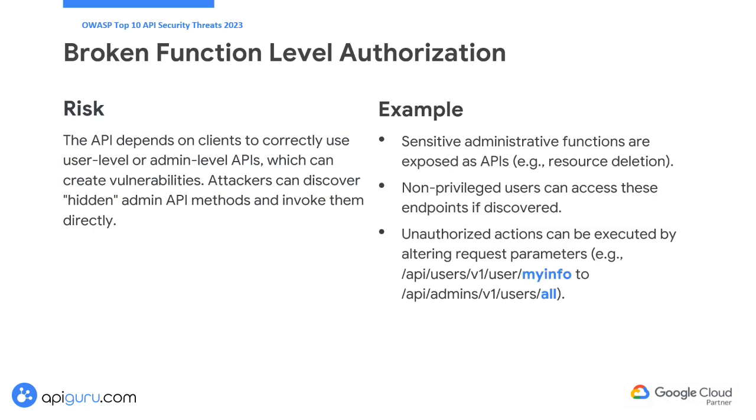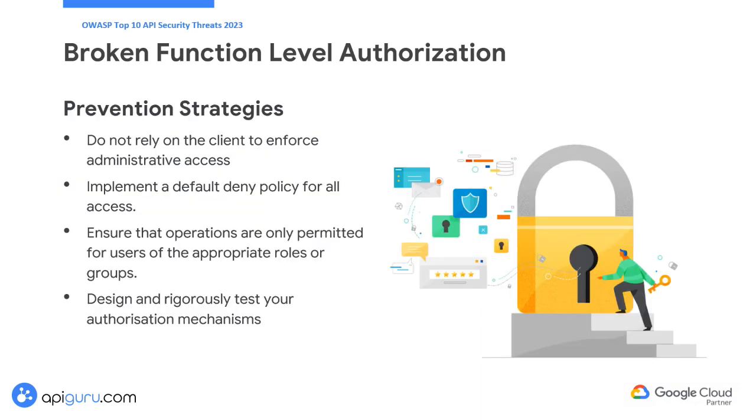Consider an example where certain administrative functions are exposed as APIs allowing sensitive operations, such as a resource deletion, to be accessible externally. If non-privileged users learn these API endpoints, they can execute unauthorized actions simply by knowing the URL or altering request parameters. Do not rely on the client to enforce administrative access to mitigate this risk.